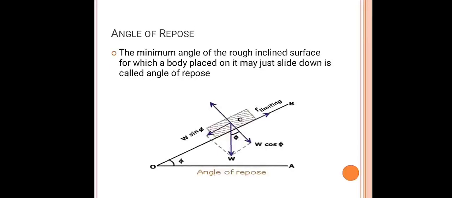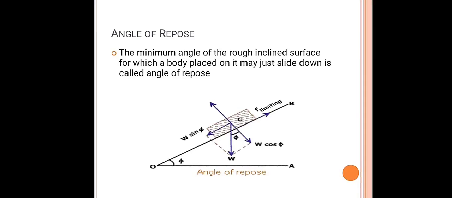One more thing we need to know about is the angle of repose. What is meant by angle of repose? Observe the diagram. We have taken two surfaces, OA and OB. OB is inclined at an angle of phi with respect to OA.